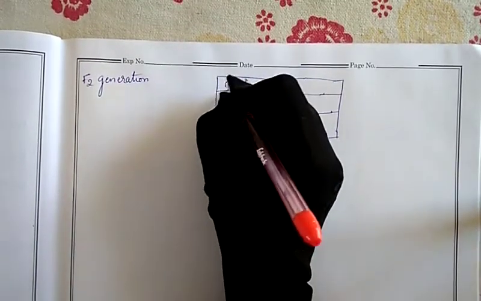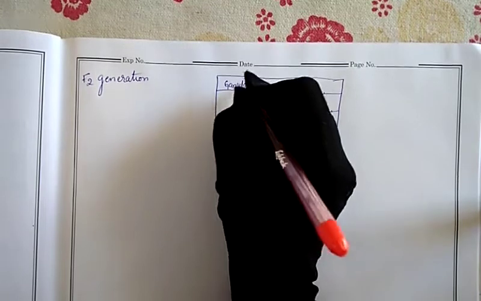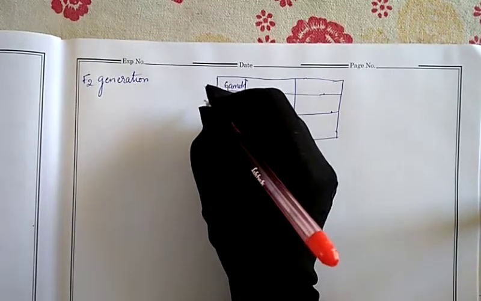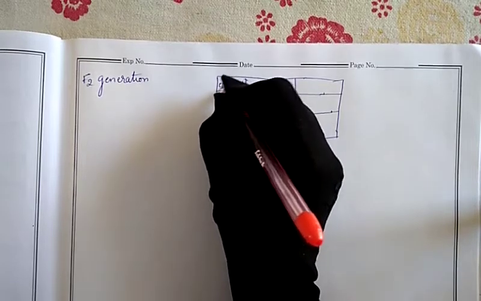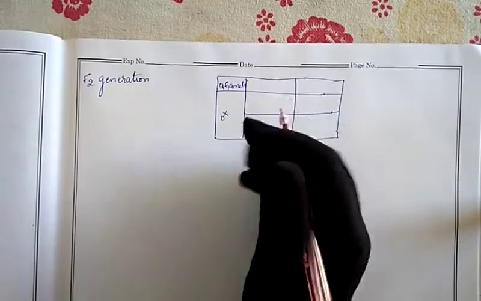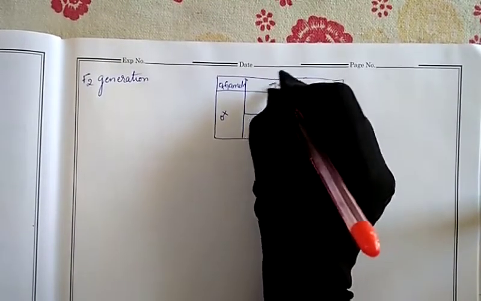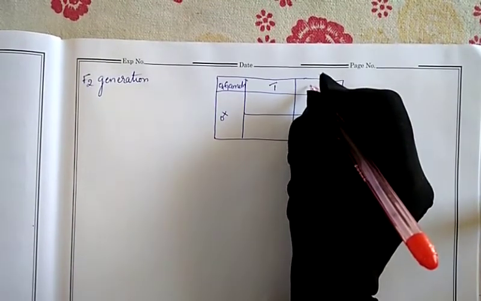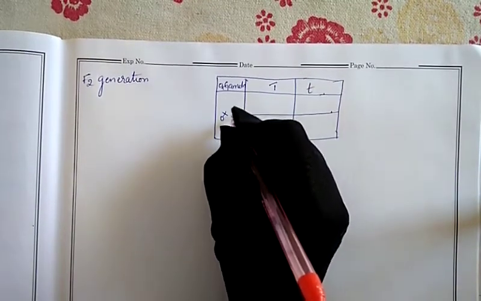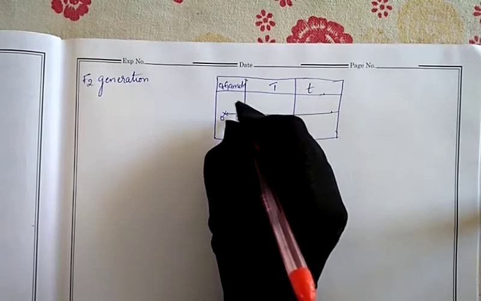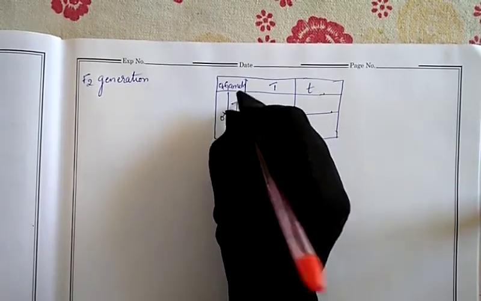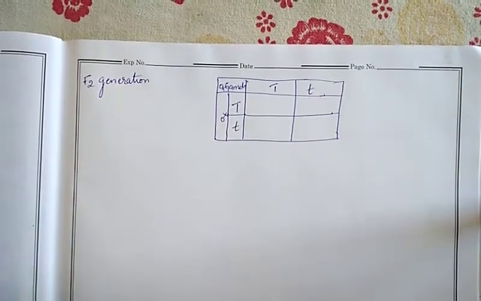Here we will write the gametes of the two parents. One is the female, another one is the male. Wherever you want, you can write. So capital T, small t, and in the same manner here, capital T, small t.